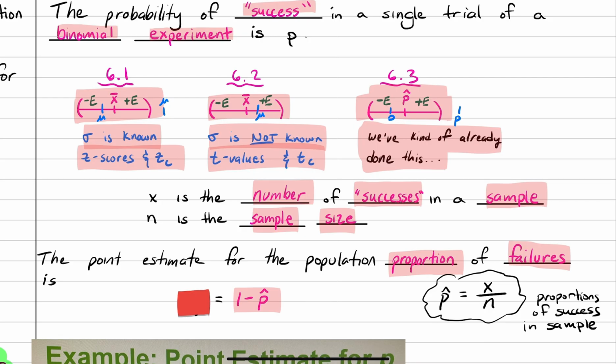That's why we have P hat. It's in the sample. Again, X is the successes that happened, and N is the sample size. Now, to calculate the proportion of failures, we would just do 1 minus P hat. We're going to denote that using q hat. So P hat will be the proportion of successes, and q hat will be the proportion of failures.